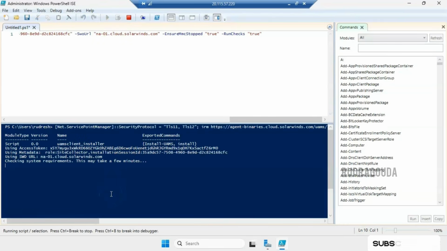Okay, now you can see, right, agent installation has started. Now it is checking the system requirements. This may take a few minutes, that is completely fine.